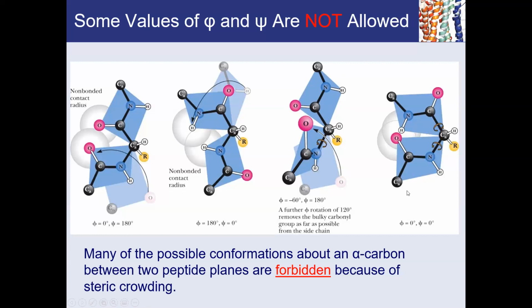Again, if you did this phi of 0 and psi of 0, you will see that the carbonyl oxygen and amide protons will bump into each other dramatically, and that's forbidden because of steric crowding.